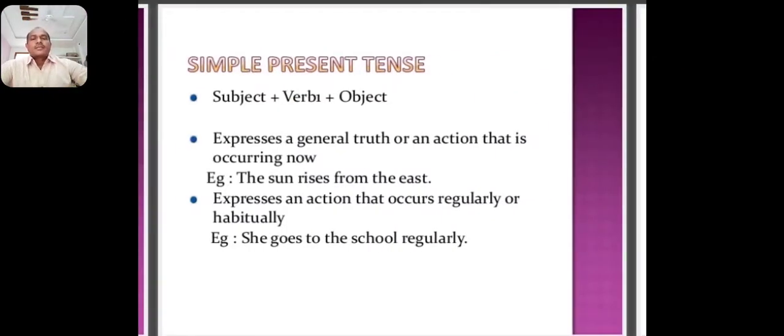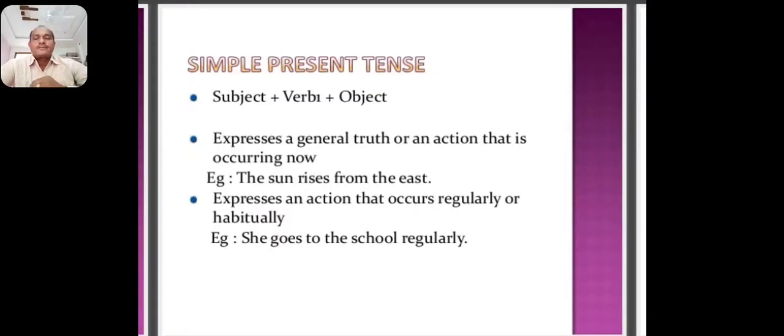Then we will discuss the present simple tense. The present simple tense is used to express present state of being or state of possessing. Present state of being, present state of possessing.